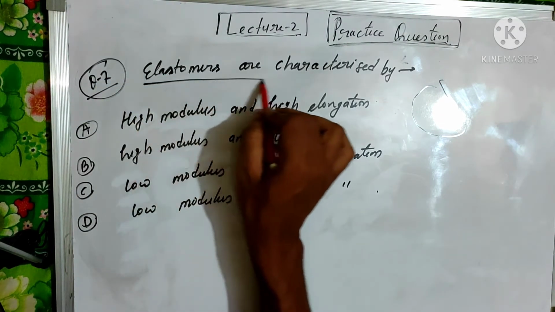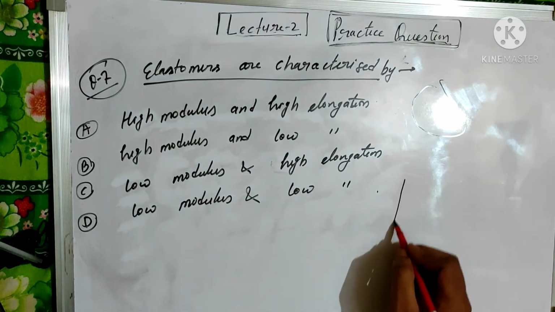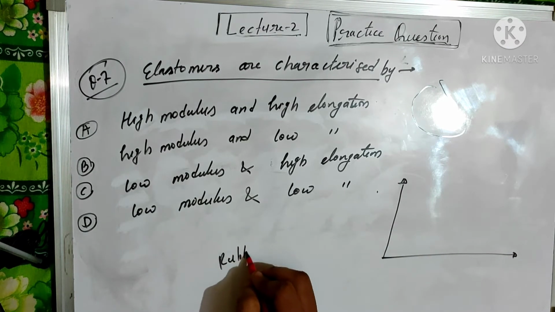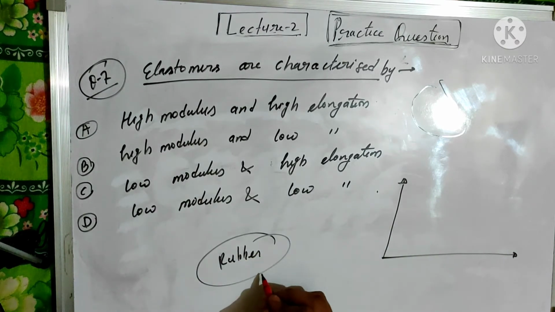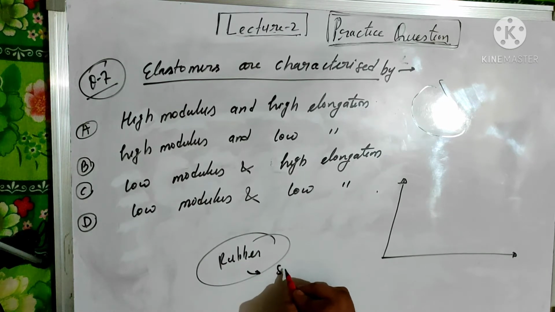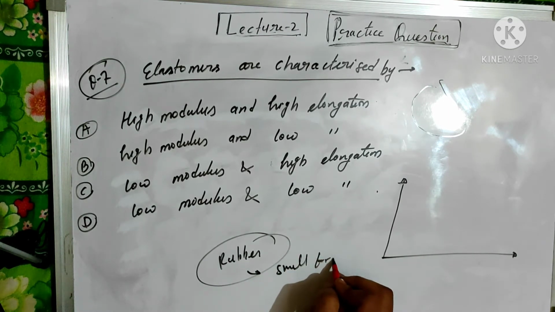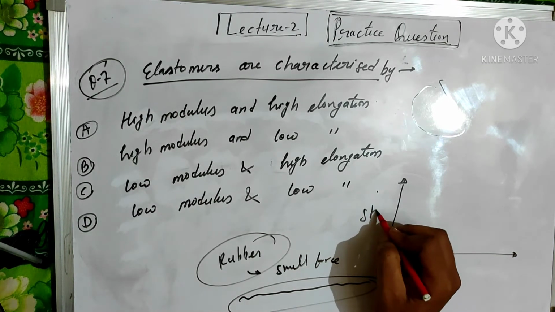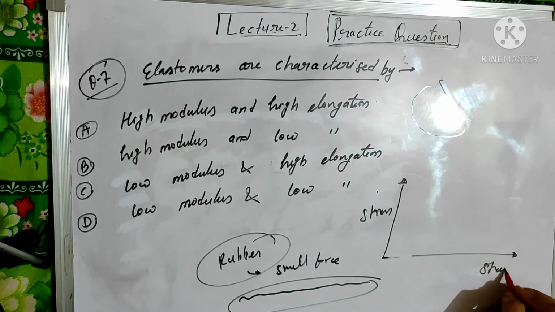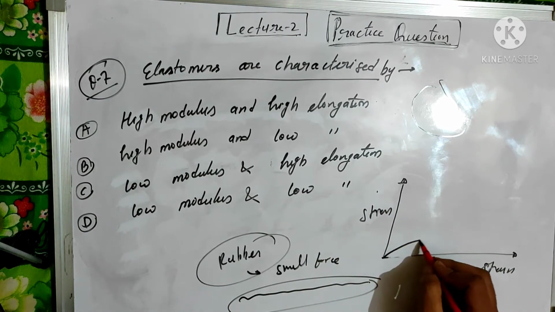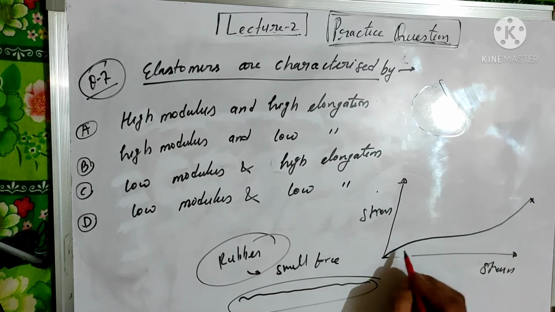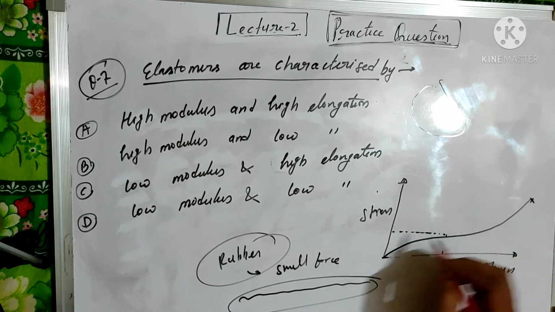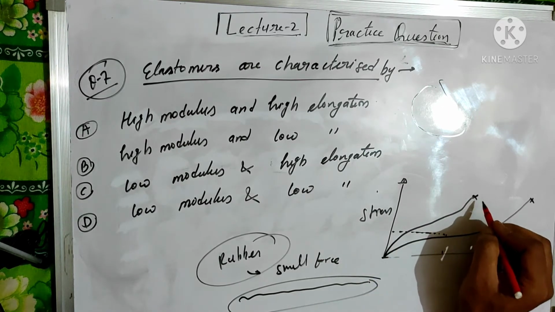7. Elastomers are characterized by. In order to first understand the elastomer, you see the live example is rubber. When we apply some very small force, the rubber will extend more. So in the stress strain diagram of an elastomer, you can see the modulus is very low and elongation is high compared to plastics.